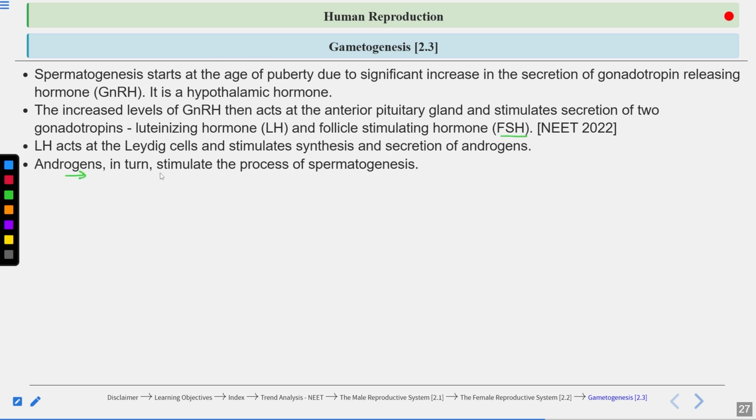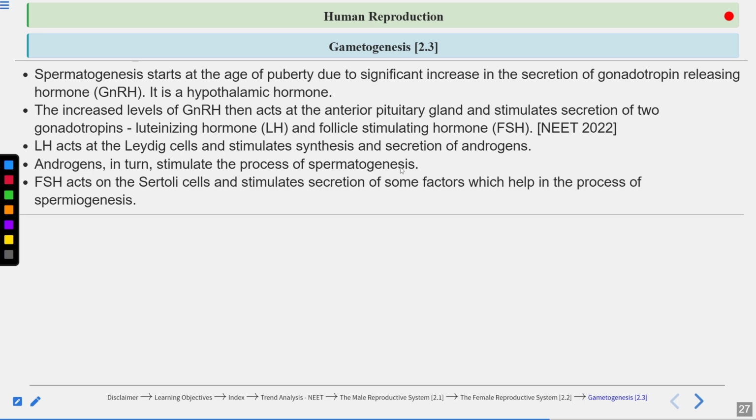So these androgens in turn stimulate the process of spermatogenesis, meaning sperm formation. So this is how spermatogenesis starts at puberty. Gonadotrophin releasing hormone is involved here. Other hormones involved are luteinizing hormone and follicle stimulating hormone. What is the role of follicle stimulating hormone? It acts on the Sertoli cells, and Sertoli cells start to secrete some factors, and these factors are very important for the process of spermiogenesis, meaning transformation of spermatids into spermatozoa.